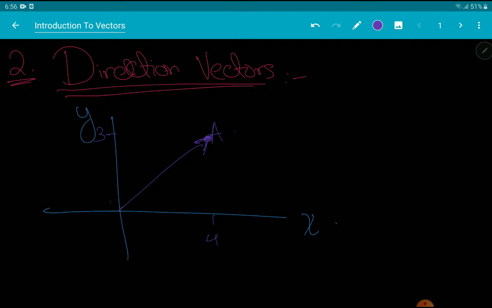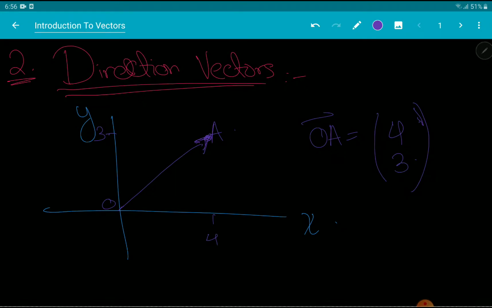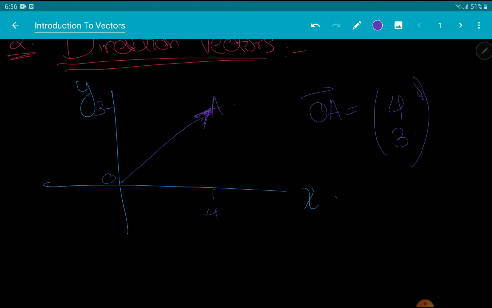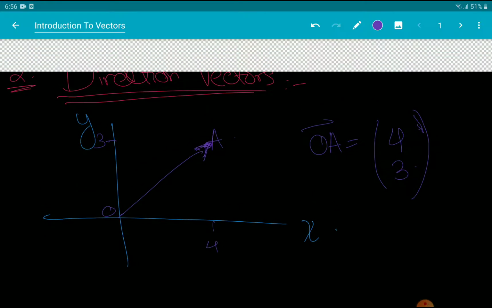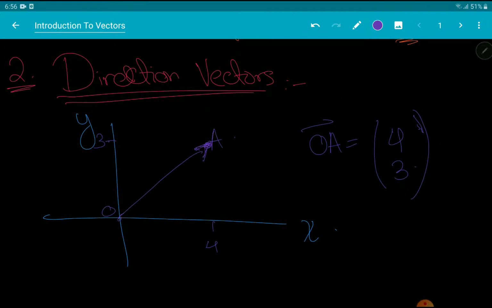This was the origin. OA is equal to 4, 3, right? Now, this is the position vector that takes you from the origin to A. This is the position vector of A relative to the origin, right?